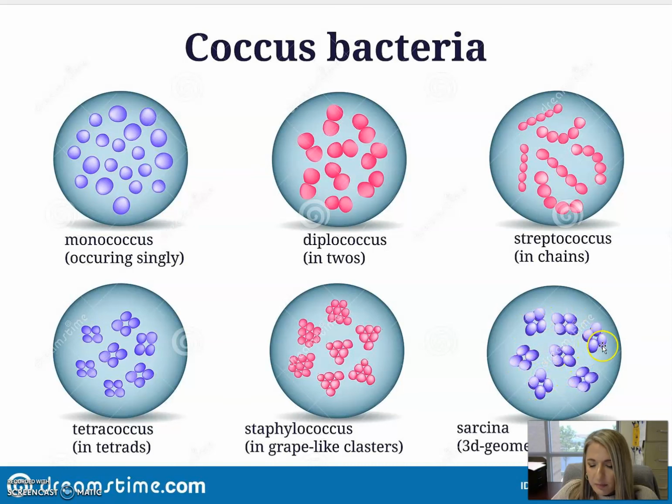Sarcina is very similar to tetrad, however it's a 3D version of a tetrad. It's kind of hard to see in this picture, but picture this as a 3D cube, whereas a tetrad is just on a single plane, so it would just be 4 cells stuck together. Over here we would see more of a 3D cube formation of the coccus cells arranged together.